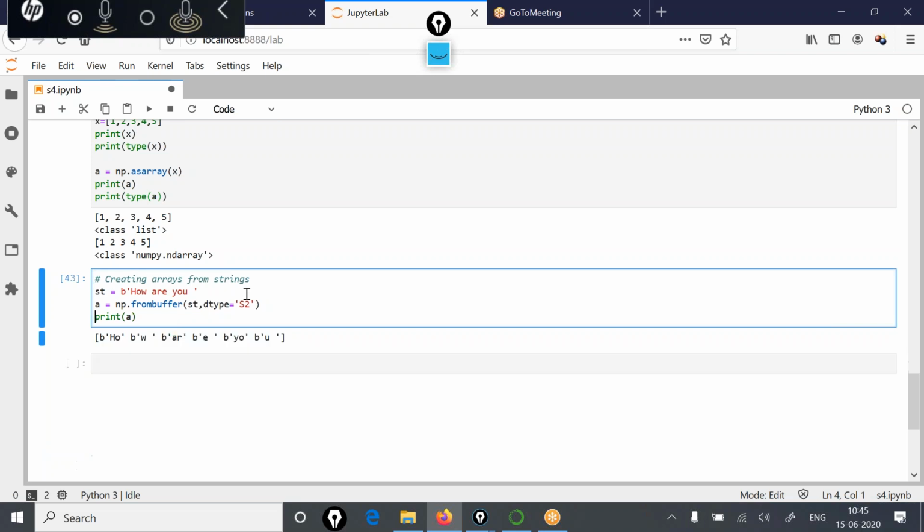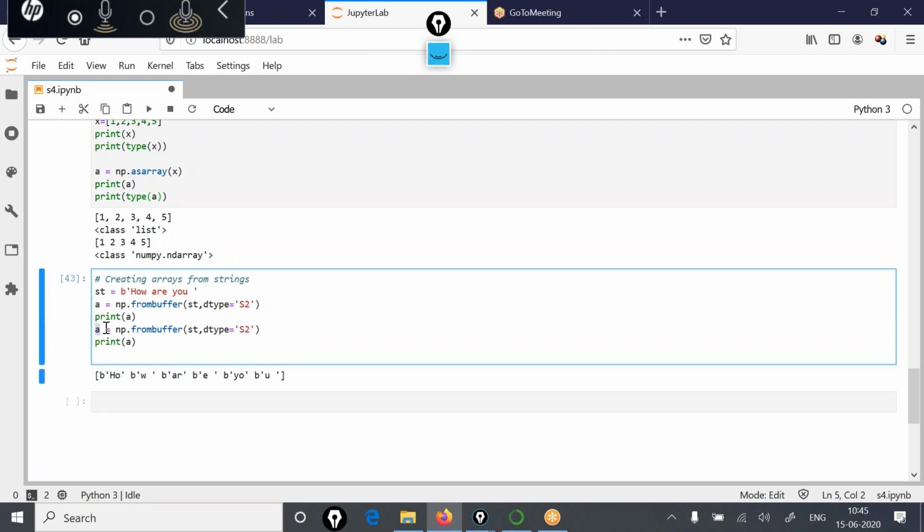I think fromstring will also work if I execute the statement like this: b is equal to np.fromstring, and now let's mention the size as S3.